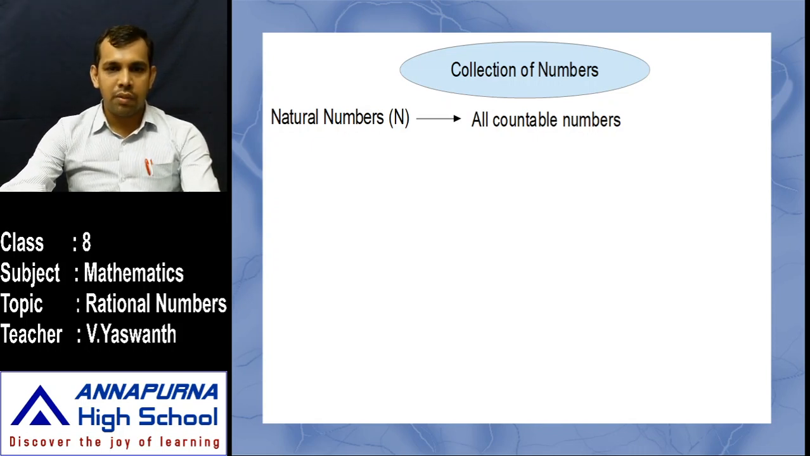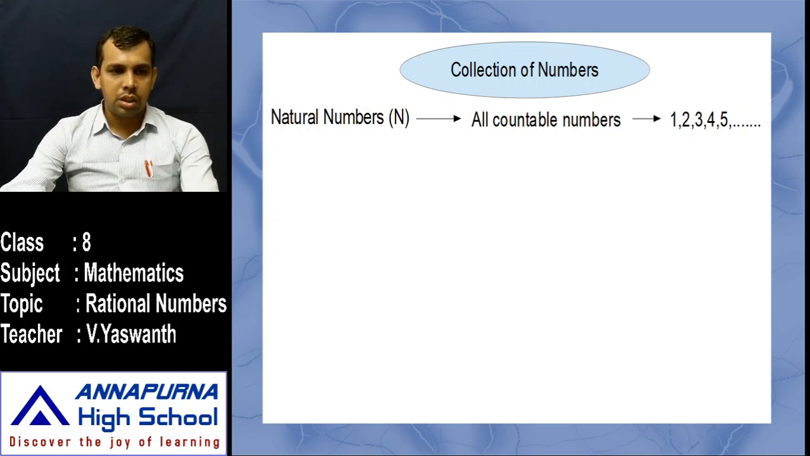So when this type of numbers is arranged in a group, that group is called natural numbers, and that group is denoted by capital N. So natural numbers means 1, 2, 3, 4, 5 and so on. In this group, what is the least number? 1 is the least number.